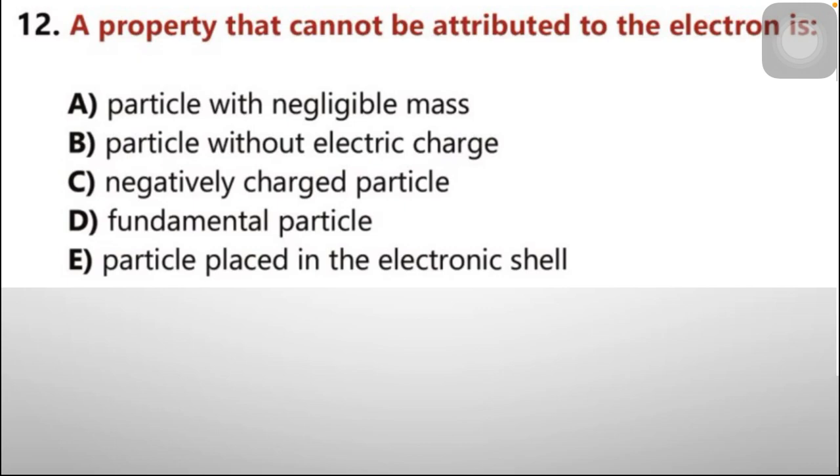A property that cannot be attributed to the electron is. Options are A. Particle with negligible mass. B. Particle without electric charge. C. Negatively charged particle. D. Fundamental particle. E. Particle placed in the electronic shell.